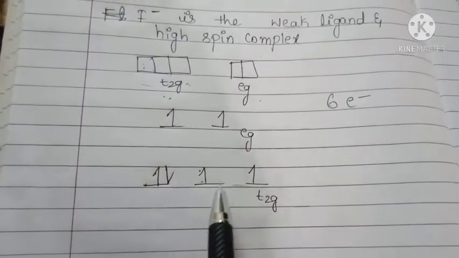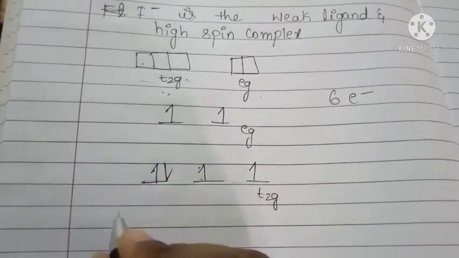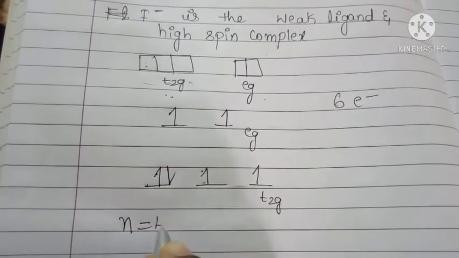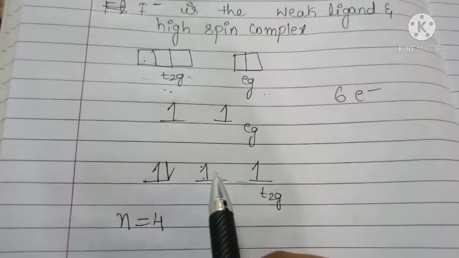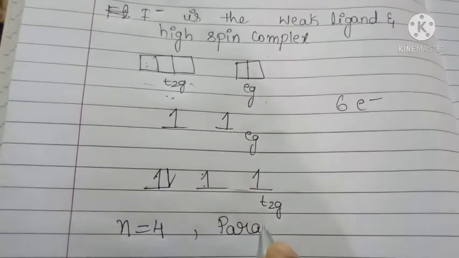Then here how many unpaired electrons are present? 4. 1, 2, 3, 4. Then n is equal to 4. The number of unpaired electrons present is 4. Then it is paramagnetic.